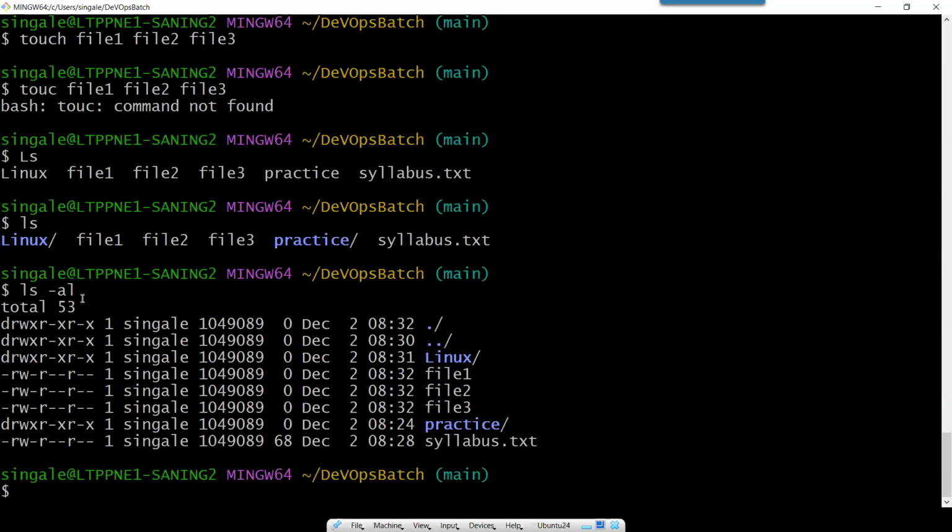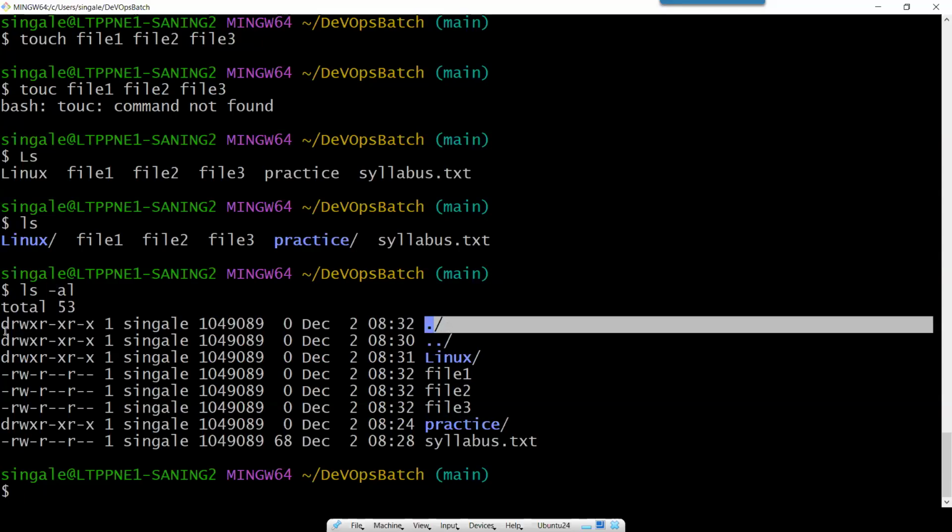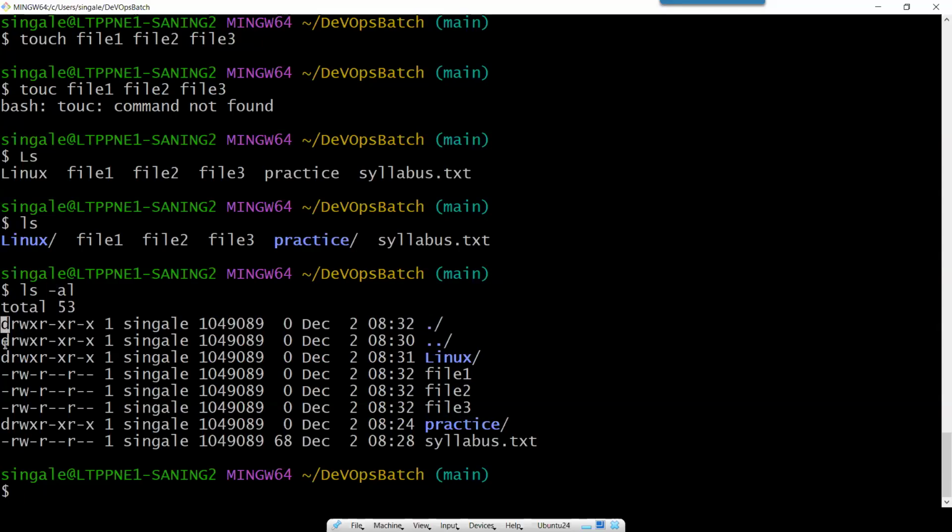At the same time, when you do ls -al, you can see the first character is a d. Here you can see the first character is a d, which means it is a directory or folder. Here also it has a d, so it is a directory. So this is a second observation you can use to find out whether it is a file or a directory or a folder.